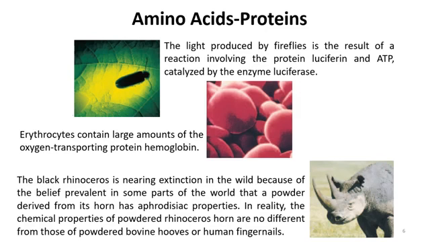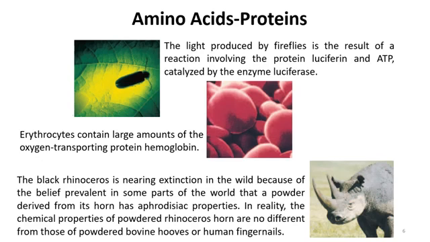An example is the light produced by a firefly. It is the result of a reaction involving luciferin and ATP, that is adenosine triphosphate, and the enzyme that catalyzes this reaction is known as luciferase. Luciferase enzymes are also proteins, and these proteins are in turn made up of amino acids.